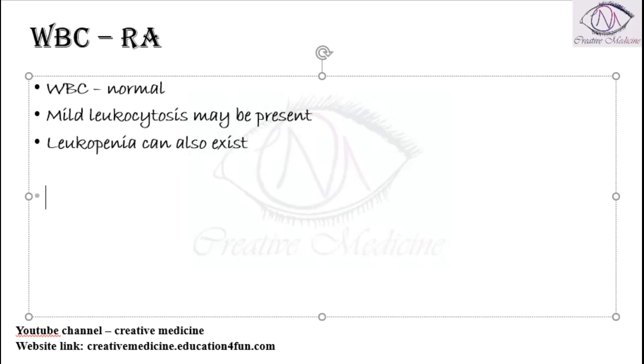It can also exist, and if eosinophilia is present in rheumatoid arthritis, it will reflect that there is severe systemic disease of rheumatoid arthritis going on. So if eosinophilia is present, then it reflects that there is a severe systemic disease of rheumatoid arthritis occurring in the patient.